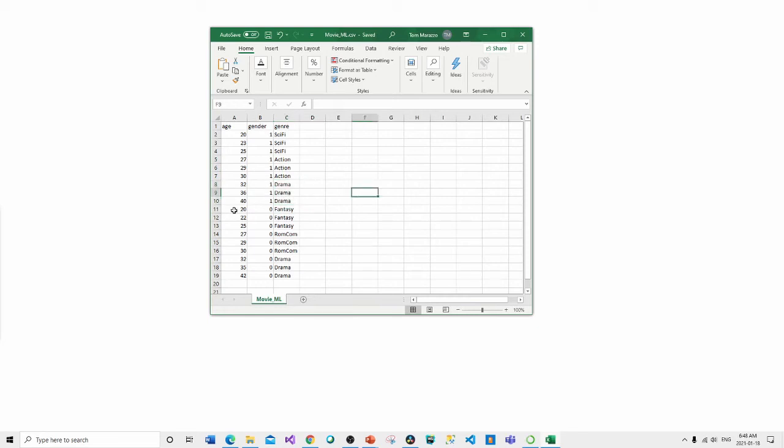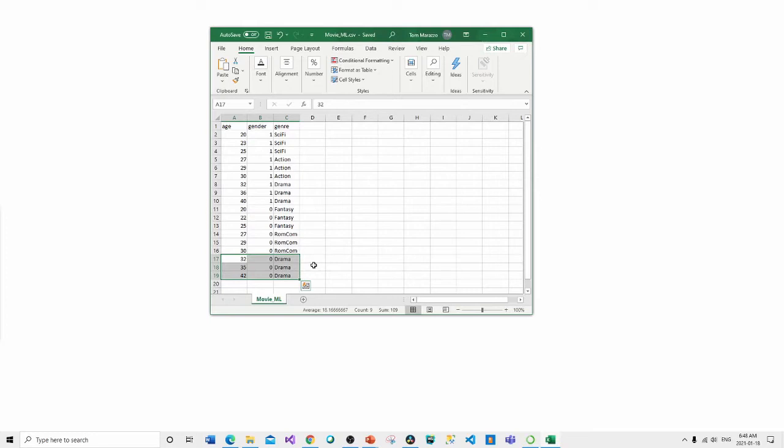Now, if you're a female between the ages of 20 and 25, you prefer to watch fantasy films. If you are 26 to 30, then you're more interested in romantic comedies, so we'll say rom-coms. And finally, if you're over 30, just like the men, you prefer to watch a drama.